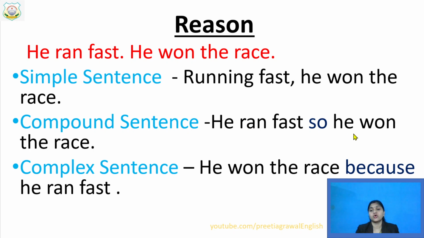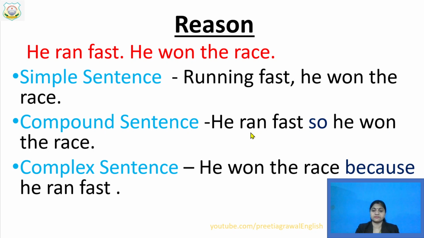He ran fast, so he won the race. So is your conjunction, which means it is a coordinator, and there are two finite verbs. Which are the two finite verbs? Just take out and write down, immediately write down. In a compound sentence, if you are getting two finite verbs, which are those two finite verbs? Write down. He ran fast, so he won the race. Yes, the two finite verbs are, first ran, another won.